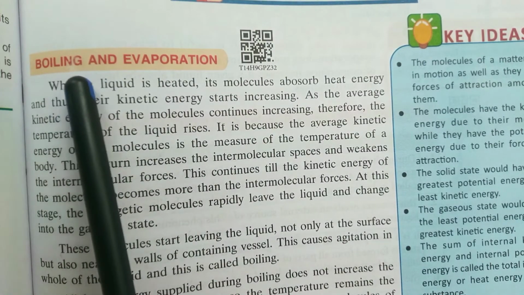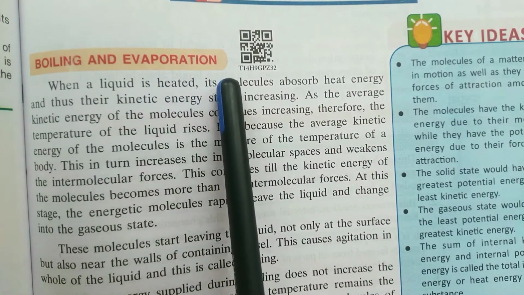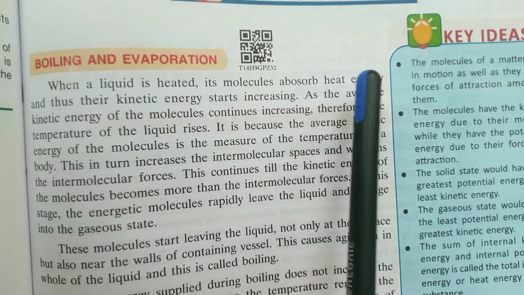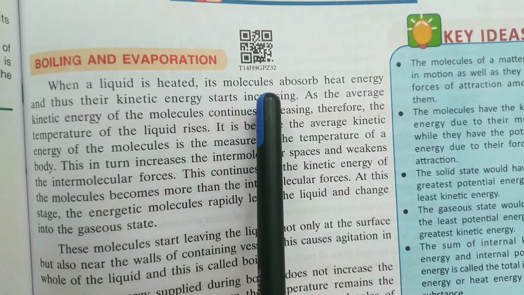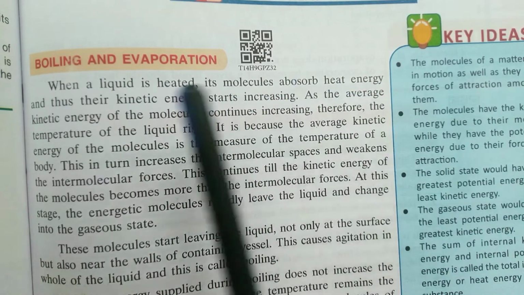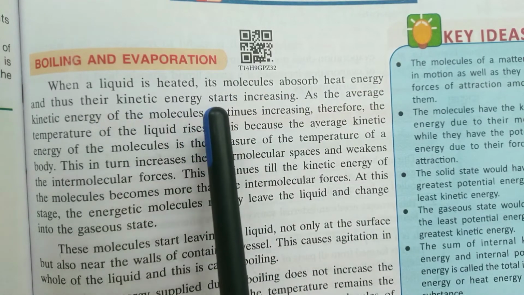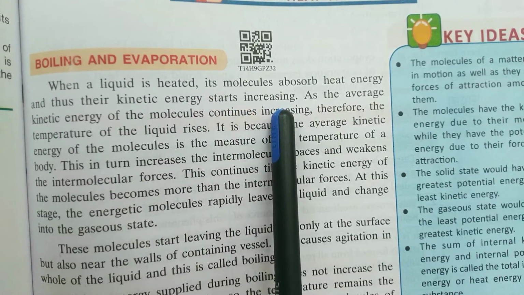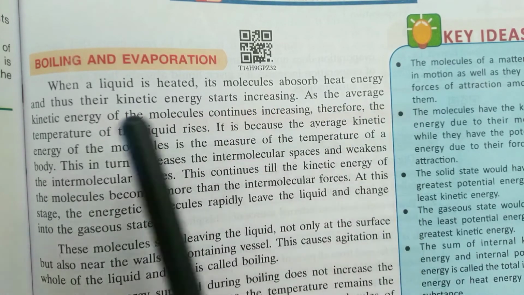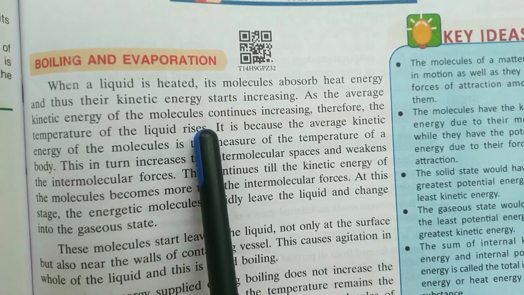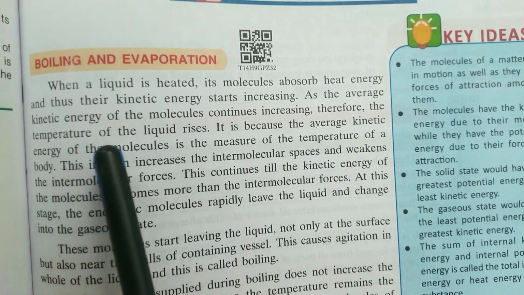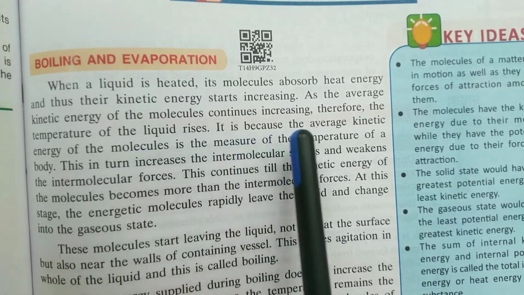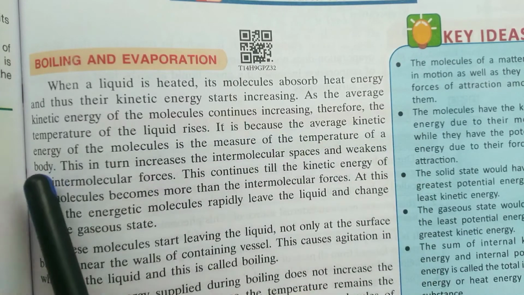Let's see, when a liquid is heated, its molecules absorb heat energy and thus their kinetic energy starts increasing. As the average kinetic energy of the molecules continues increasing, the temperature of the liquid rises. It is because the average kinetic energy of the molecules is the measure of the temperature of a body.